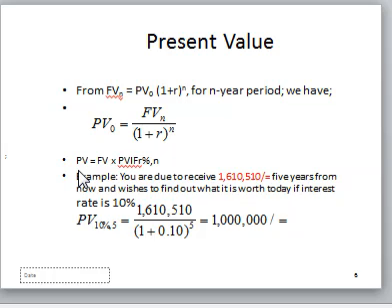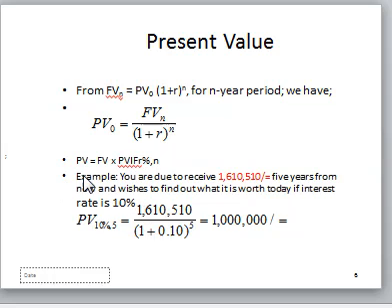You can as well use financial tables to determine your present value. So if you use a financial table, the present value will be equal to the future value times a present value interest factor of interest R in period n. So you are reading this figure in the present value interest factor table. So that is how you can do it.